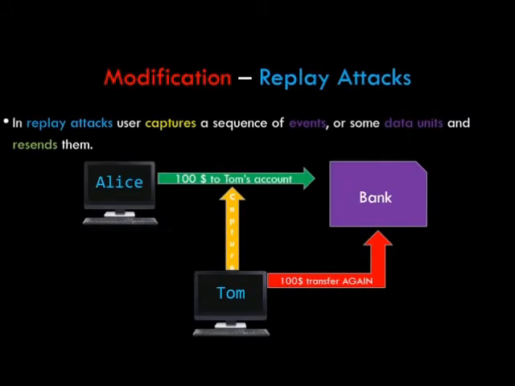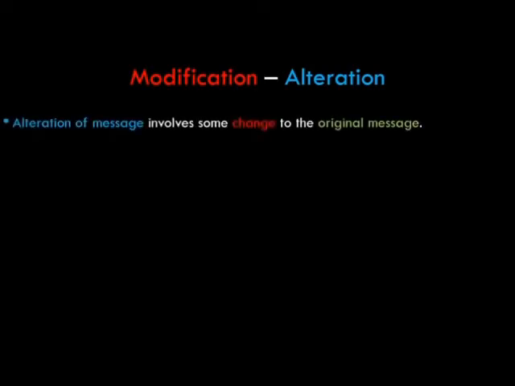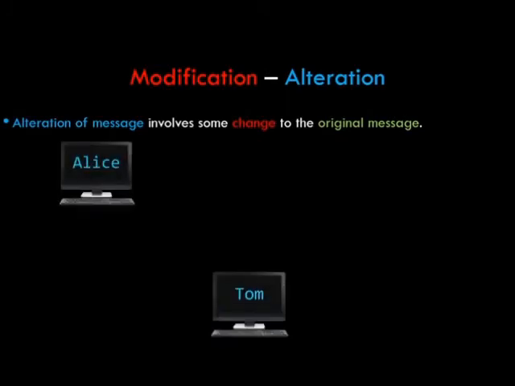Let's look at alterations in our next example. Alteration involves some changes to the original message. Now let's understand alteration with the help of an example, taking the same scenario. This time Alice wants to transfer $100 to Tom.